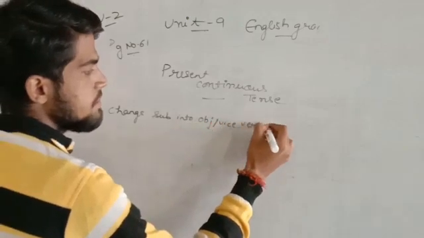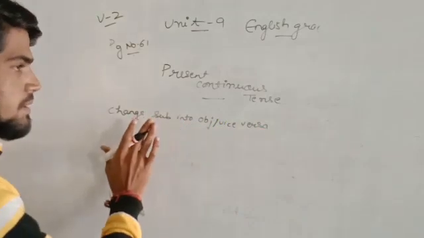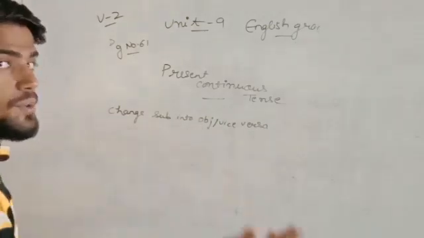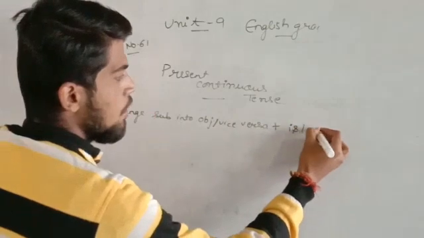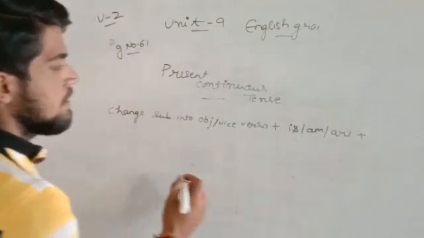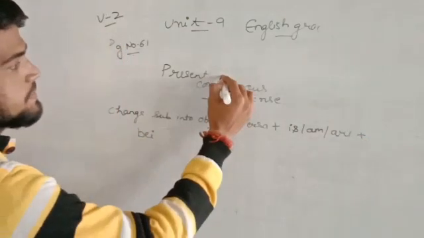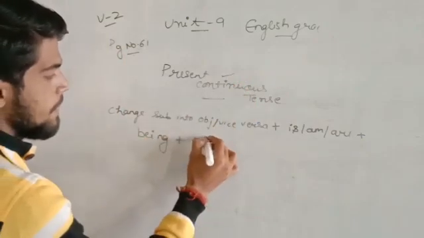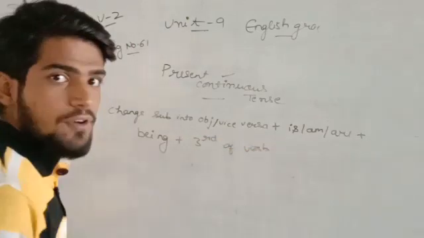What do you mean by vice versa? If you want to change subject into object you can, and if you want to change object into subject, you can change that as well. We have to add is, am or are, along with being, as it is present continuous tense, and after being, the third form of verb.